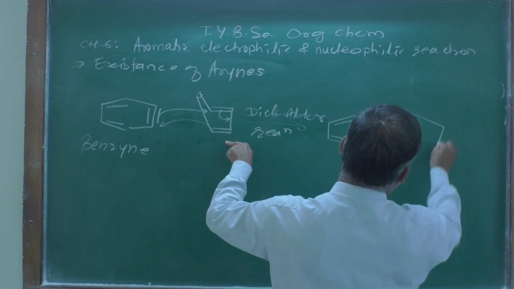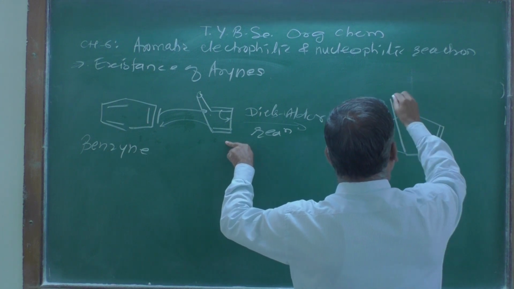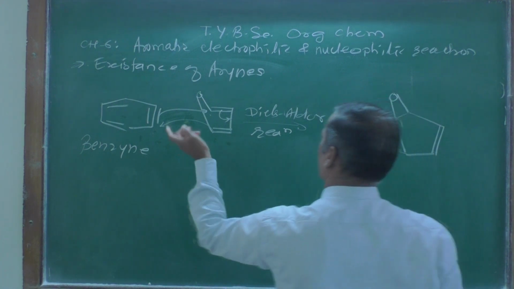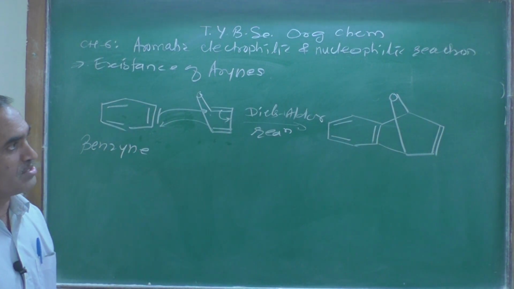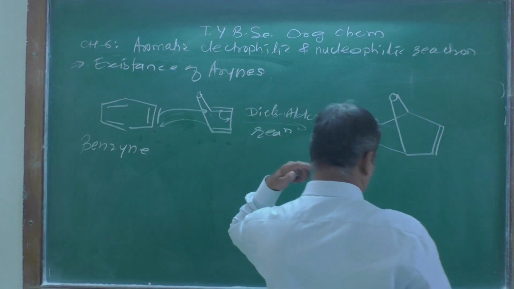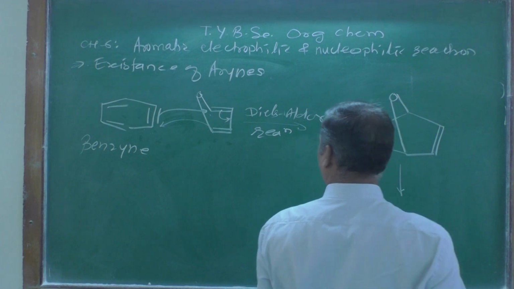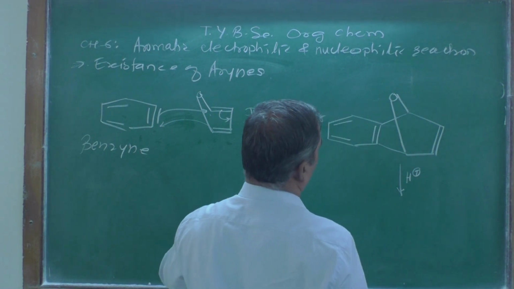So you can write this structure this way, and now here is this oxygen atom. A 6-membered transition state is formed, and as we know, 6-membered transition states are important and highly stable when treated with H plus. Then what is going to happen?